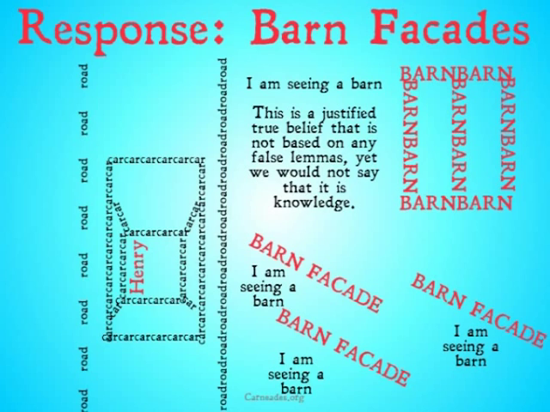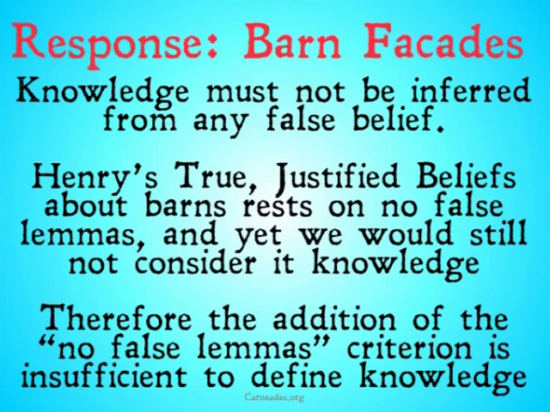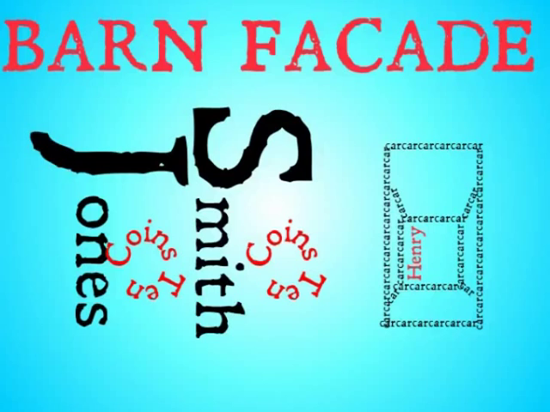We wouldn't say that he knows that that barn is there, because he seems to be really bad at telling when there's a barn and when there isn't. We wouldn't say that it's knowledge, but it is justified true belief not based on any false lemmas. Therefore, we have a problem. So, the original response was, knowledge must not be inferred from any false belief. Henry's true justified beliefs about barns rest on no false lemmas, and yet we still wouldn't consider them knowledge. Therefore, the addition of the no false lemmas criterion is insufficient to define knowledge and make it out of the Gettier problem.